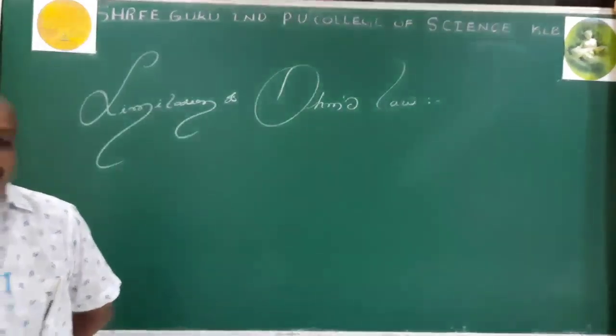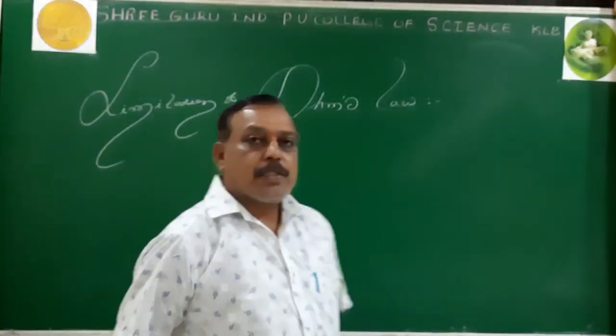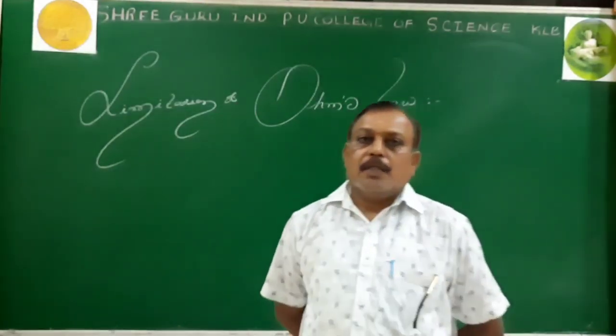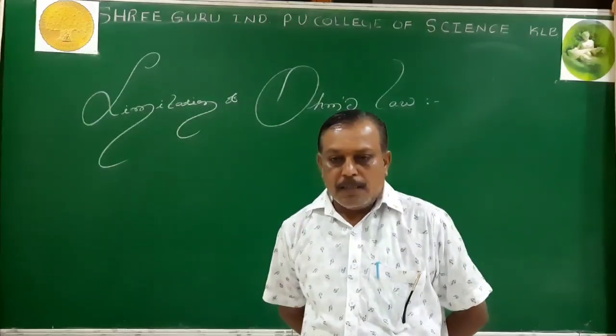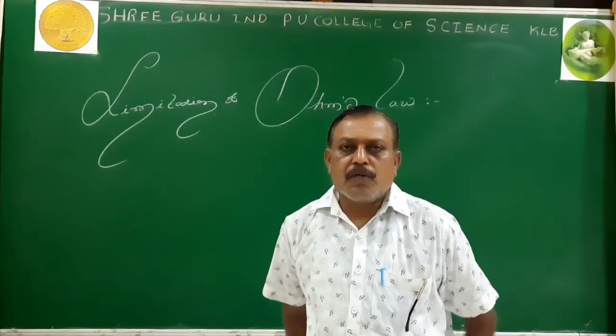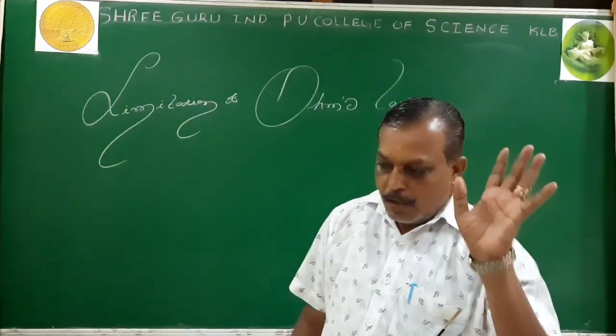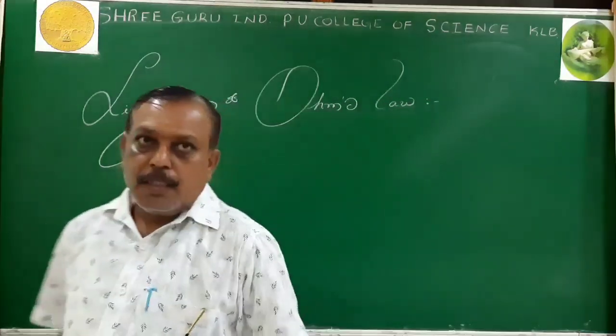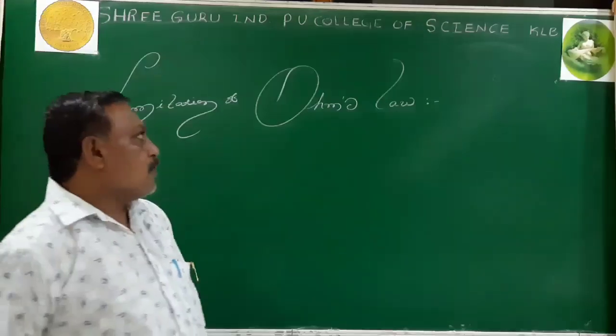And what about when we need more power? We go for mixed grouping. By connecting the cells in the mixed form, we get more power. That is what is in our syllabus. We have only two combinations, series and parallel, after that, combination of the cells.